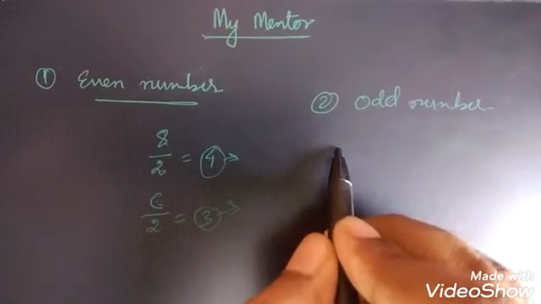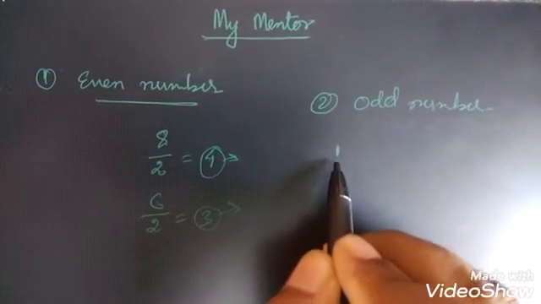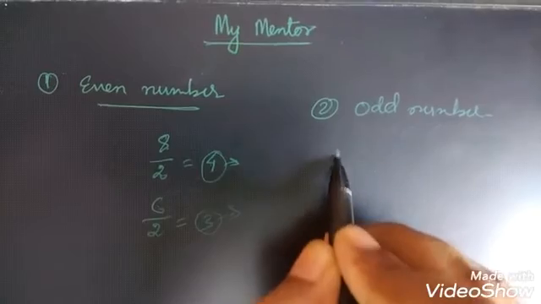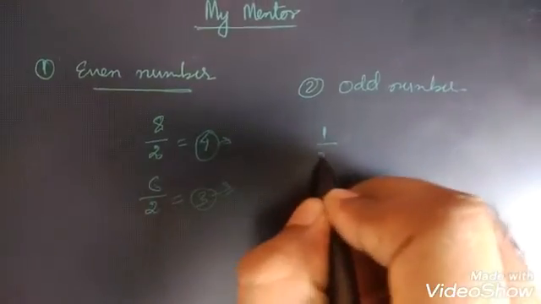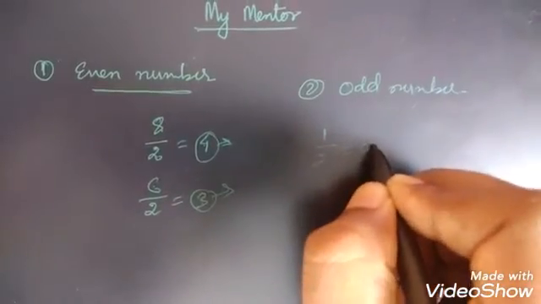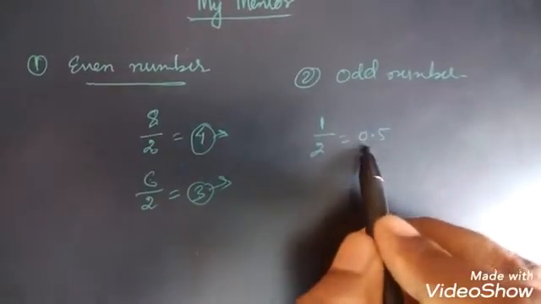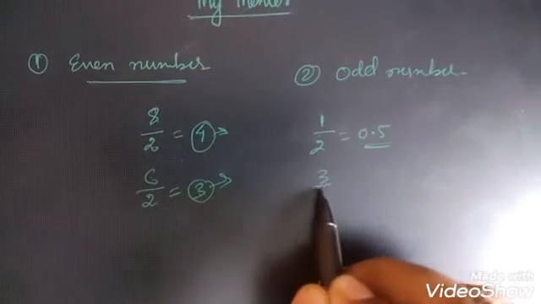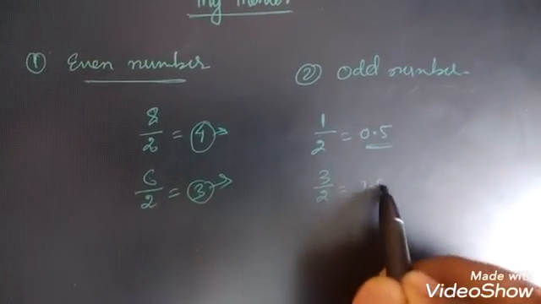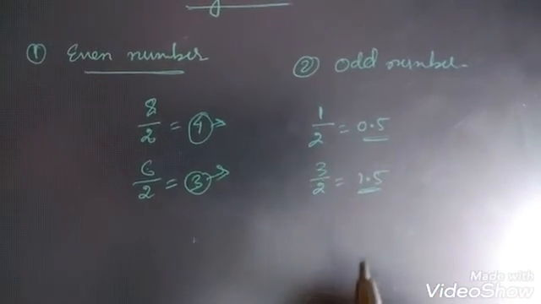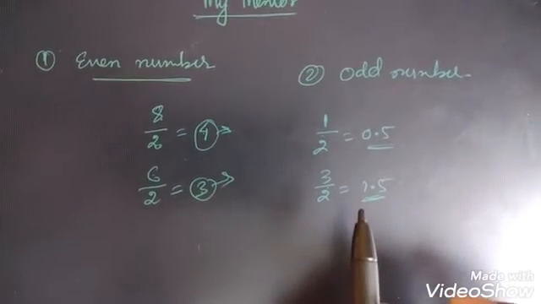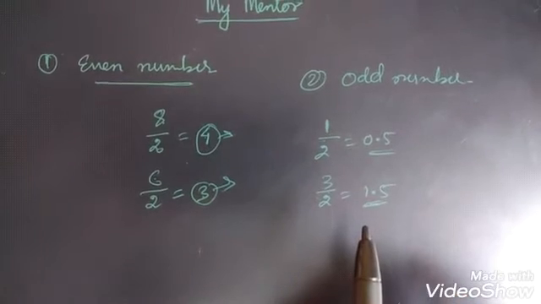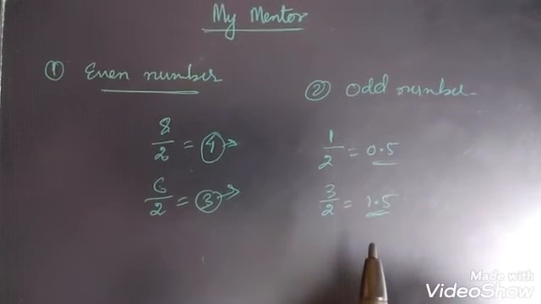For example, 1 divided by 2 gives a fraction, 0.5. Then 3 divided by 2 gives 1.5, which is also a decimal. So any number that is not divisible by 2, we consider an odd number.